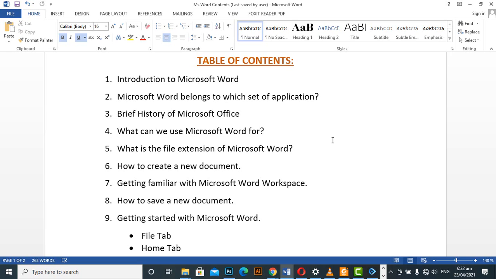Then the other one we are having here is number 3, which is a brief history of Microsoft Office. Let's explain how Microsoft Office came into existence. Microsoft Office was first announced by the owners, because Microsoft Office was owned by two people, Bill Gates and Paul Allen. It was first announced in the year 1988, that is August 1st, 1988 in Las Vegas.